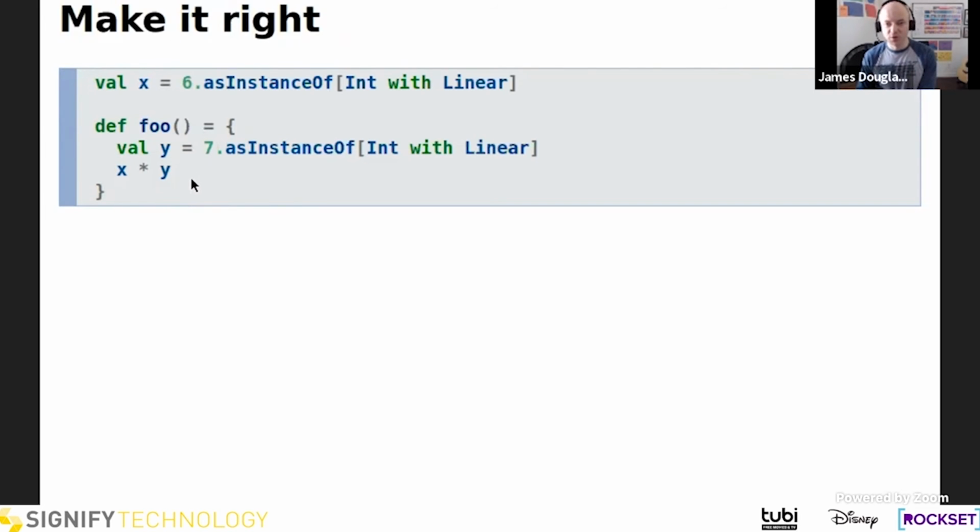Really, at this point, if this were production code, I would want to go back and figure out what is the use case, what is this code actually trying to do, and then maybe eliminate this one or change some value names or try to figure out, was this x actually supposed to be used somewhere else, or is it just essentially dead code? Any of these is possible. We don't really know for sure, and linear types can't tell us. What they can tell us is that something is a little bit off about this code. And now that we've removed one of those x's, the intent is much more clear.